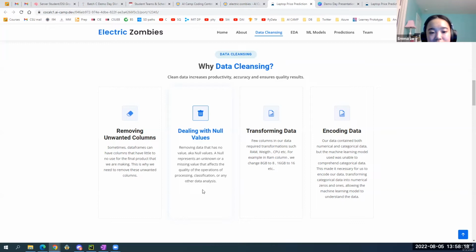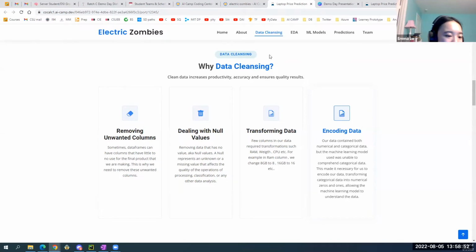Transforming data: a few columns in our data did require transformations such as the RAM, weight, CPU, etc. For example, in the RAM column, we changed 8 gigabytes to 8 and 16 gigabytes to 16, changing categorical data into a numerical one. Encoding data: our data contained both numerical and categorical data, but the machine learning model we used was unable to comprehend the categorical data. This made it necessary for us to encode our data, transforming categorical data into numerical zeros and ones that the machine learning model could understand.